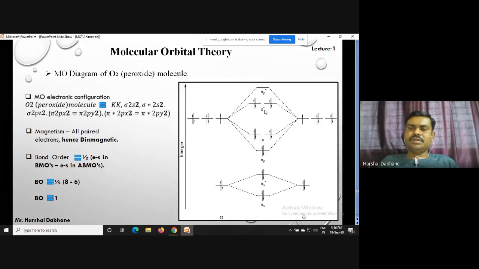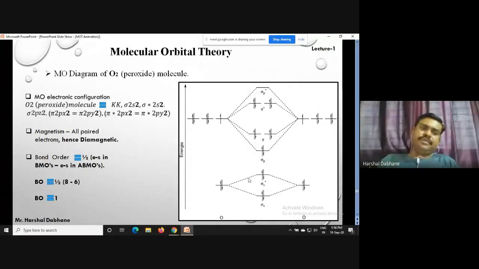So this is nothing but the MO electronic configuration of O2 dinegative, or you can say the peroxide molecule. Then when you talk about the magnetic property, obviously this molecule is diamagnetic because all electrons are paired over here. Okay, so that's why this molecule is diamagnetic in nature, so there is no question.